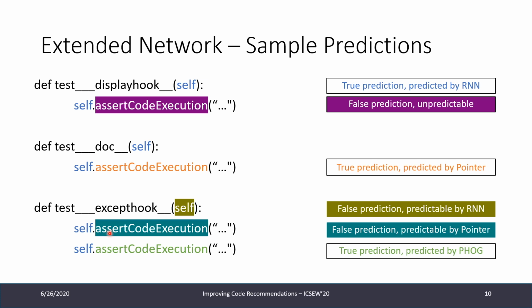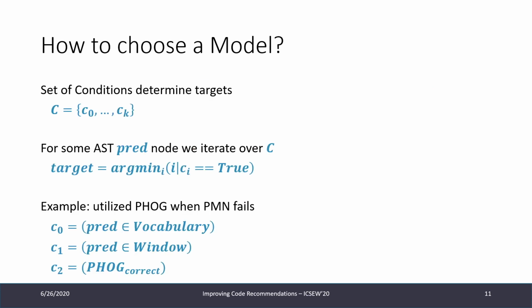So now the question arises, how do we deal with this case? Should this be predicted by the pointer network or by the PHOG, and how can we choose the model? So how do we actually choose a model?